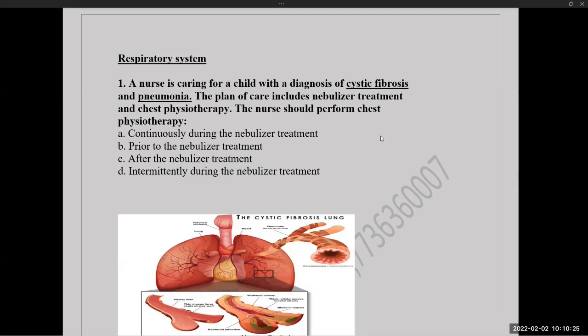Okay, so it is an autosomal recessive disorder in which exocrine dysfunction may occur. Infection of the lung parenchyma is pneumonia.